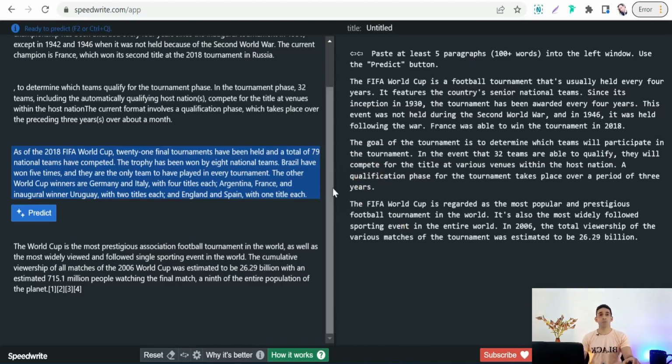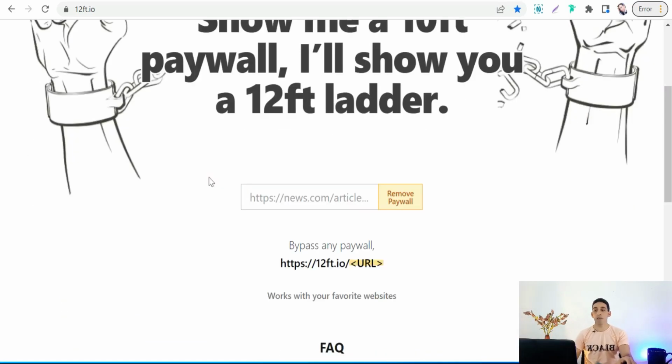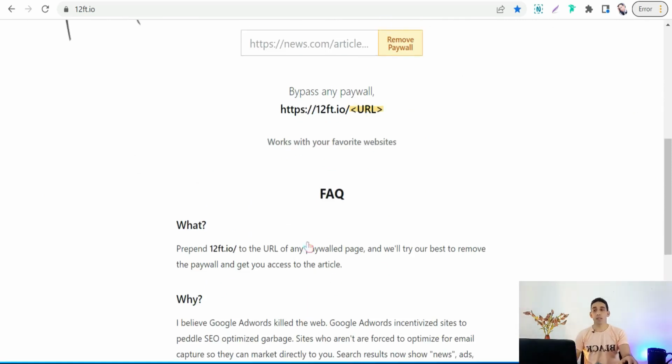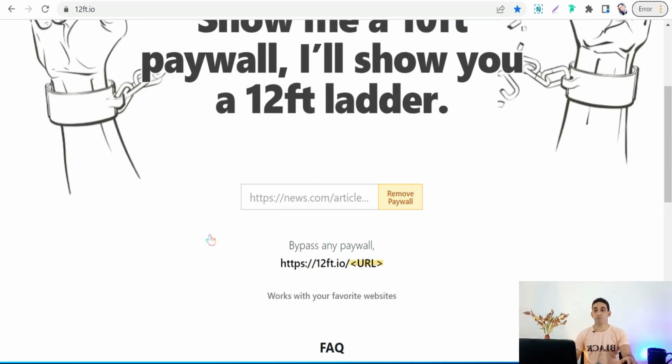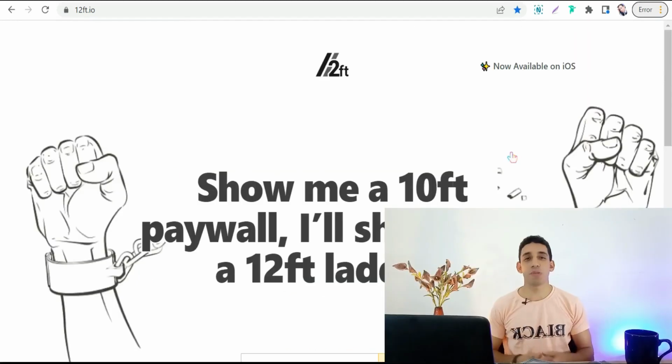And now let's move on to the last website for today, that is 12feet.io. Sometimes when you are reading an article on a certain website, you could encounter a problem that this website requires you to pay to continue reading. So this website's role comes up: it removes the paywall to get you access to the entire article. All you have to do is just paste here the link of this article, and after that this website bypasses the paywall for you to continue and complete your article, okay. So you can use 12feet.io while browsing the internet.